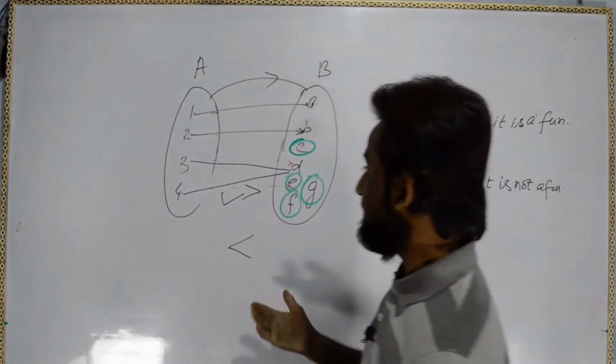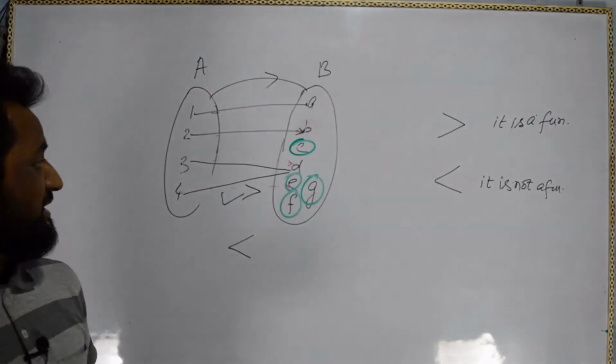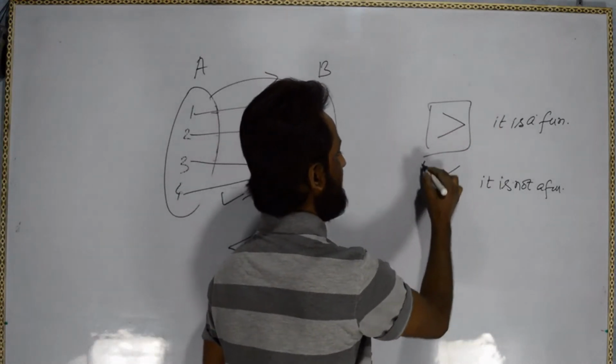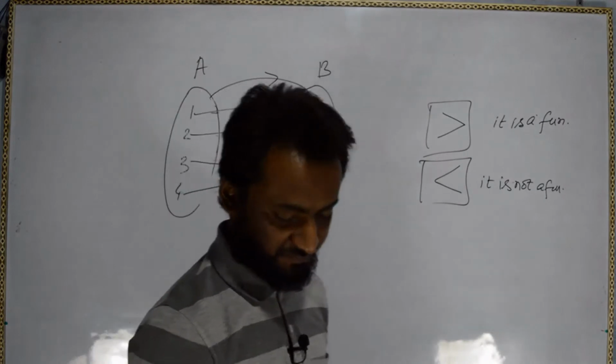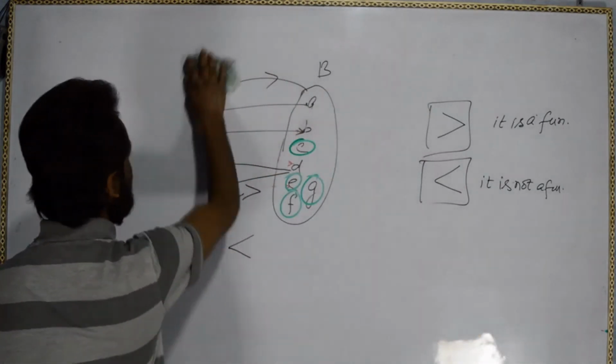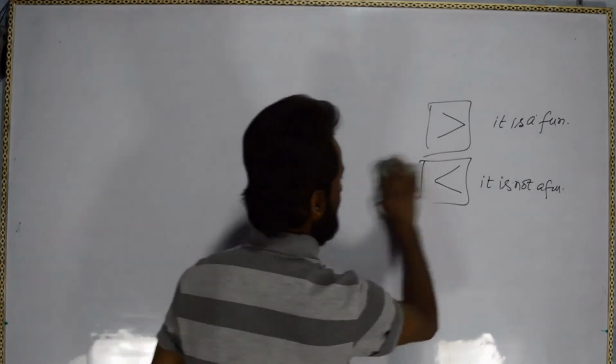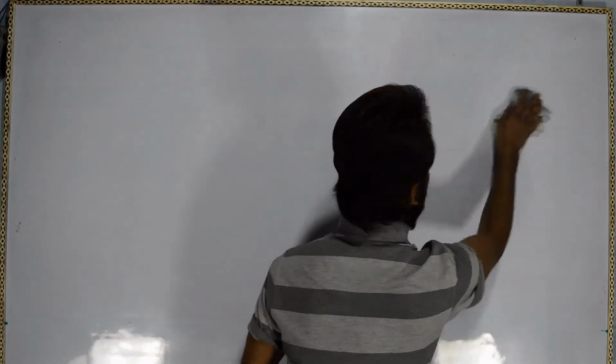So it is clear with this diagram, you can see easily. Now let's do a few examples with the diagram itself. I have an example with the red pen.